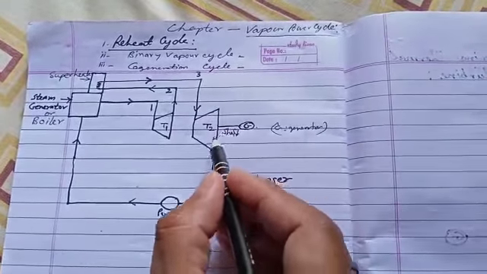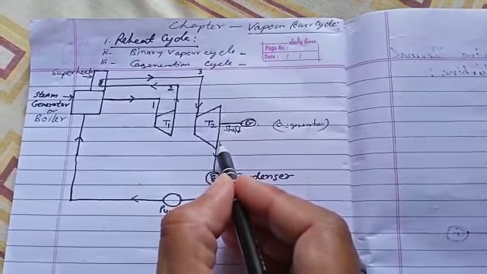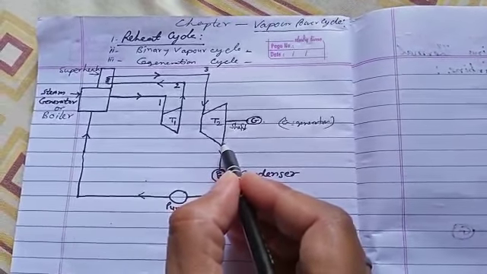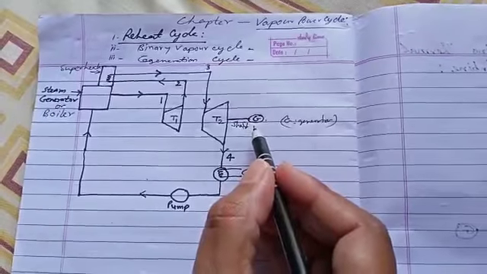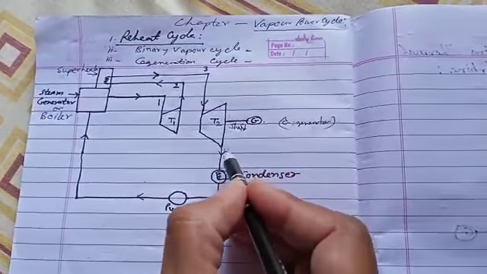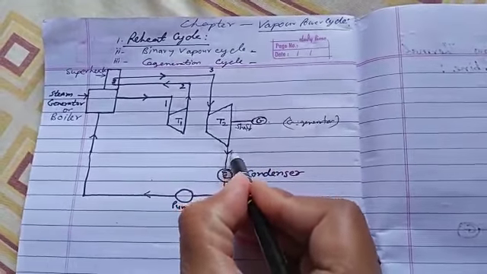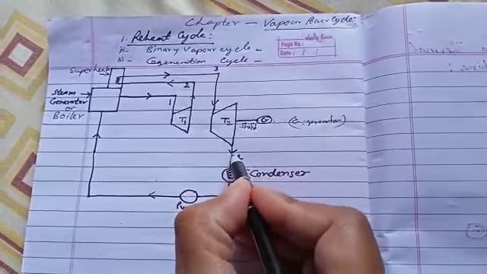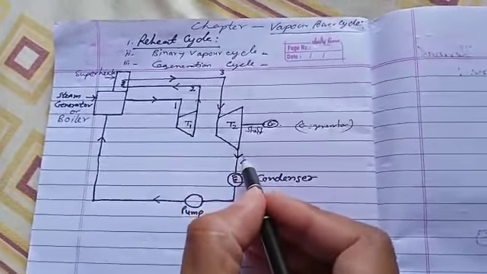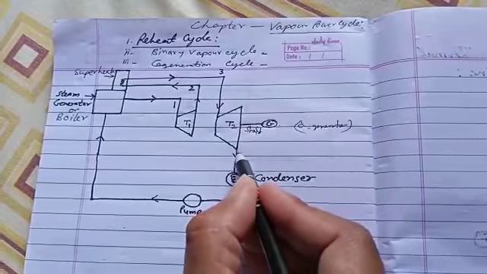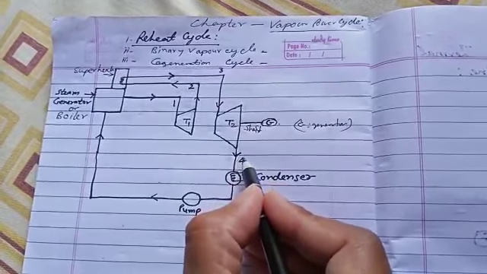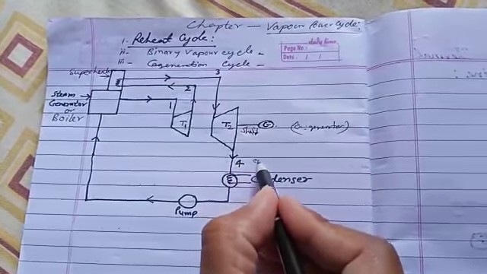We know that any machine can't convert 100% input into the output. So we see the point 4 as a exhaust point through the turbine 2. Point 4, steam is in the exhaust form.